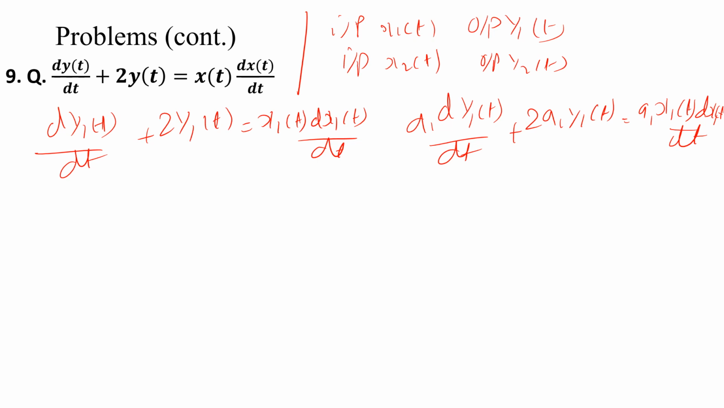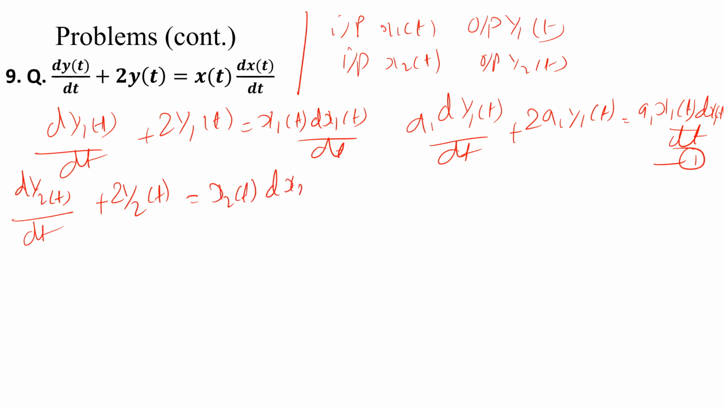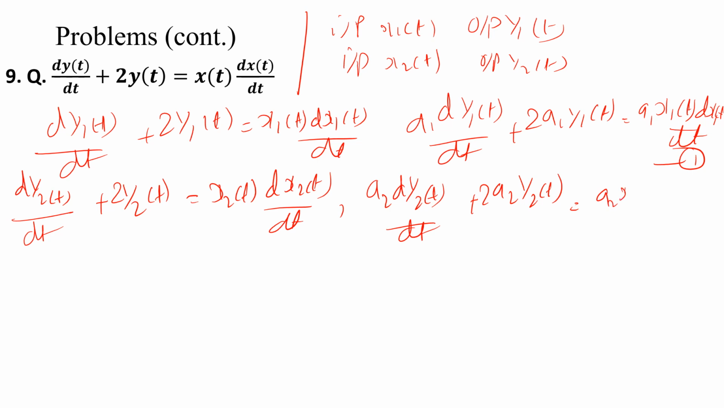Okay, similarly, this is equation 1, and dy2(t)/dt + 2y2(t) = x2(t) dx2(t)/dt. If I multiply by a2: a2 dy2(t)/dt + 2a2 y2(t) = a2 x2(t) dx2(t)/dt.